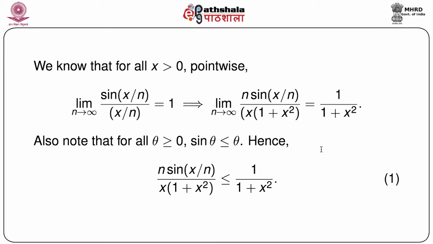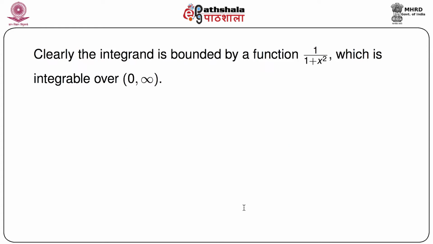So we have n sin(x/n) by x(1 + x²) is less than or equal to 1 by 1 + x², because we replace sin(x/n) by x/n, and then x by n and n by x cancel each other. We are left with only 1 by 1 + x². So now this integrand is again dominated by the function 1 by 1 + x², which is integrable over the range 0 to infinity.